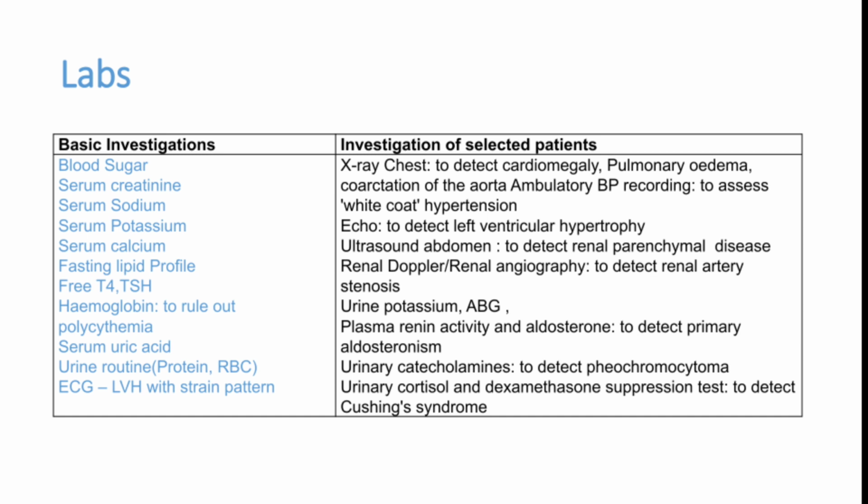Other investigations are done only in selected patients who have suspected secondary hypertension. We do not do these in all patients, like X-ray, echo, renal Doppler, urine potassium, urine renin activity. Some investigations are done only to rule out secondary hypertension. They are not done routinely in patients with hypertension. If the patient has early end organ damage or uncontrolled hypertension, then only we go for this type of investigations.